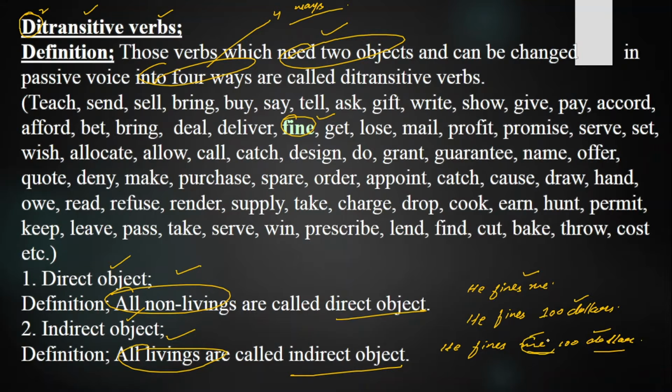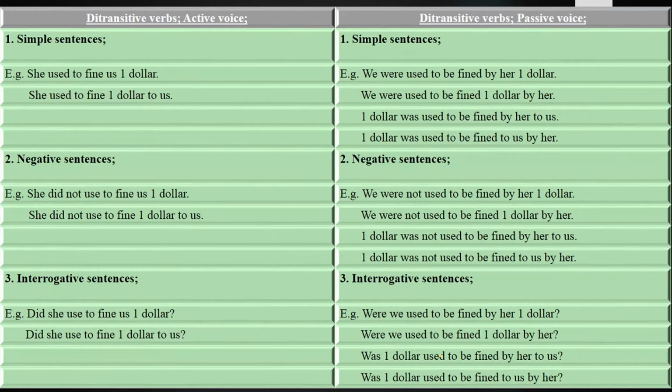Me comes usually at the beginning and dollars at the end. Why? Because we bring the indirect object first and then the direct object. But if you want to shuffle the places, the indirect object goes at the end and the direct at the beginning, so your indirect object, me, will be preceded by a preposition. He finds $100 to me. So this is how we change them in active voice, in two ways. The main target, how we are going to change it from active voice into passive voice in four ways, we are going to discuss.